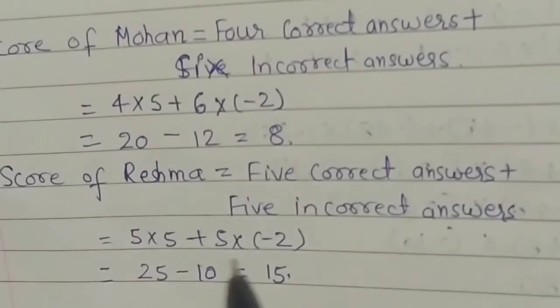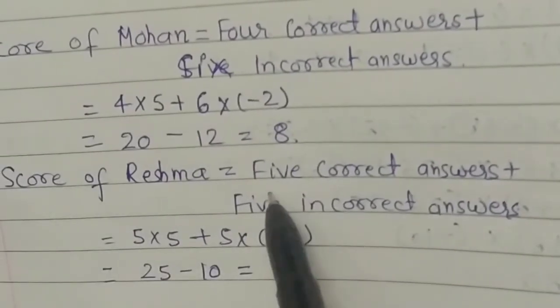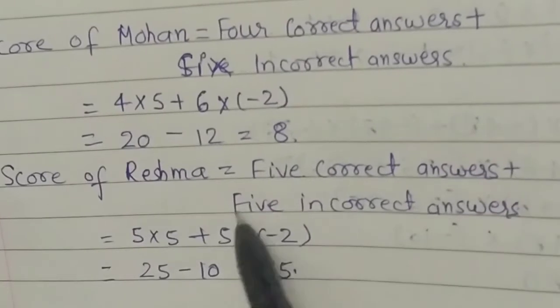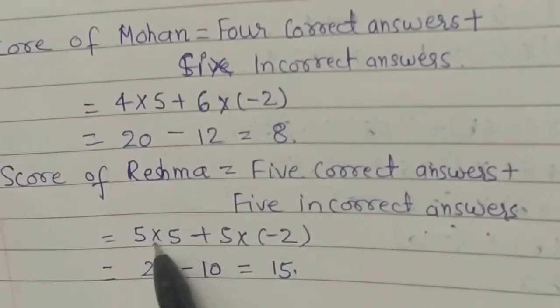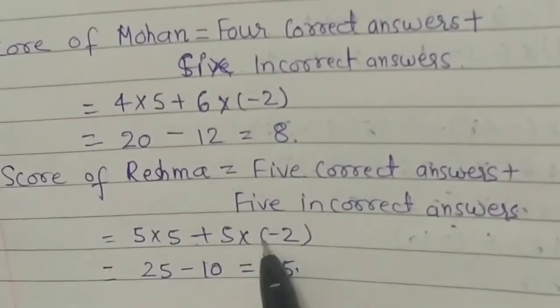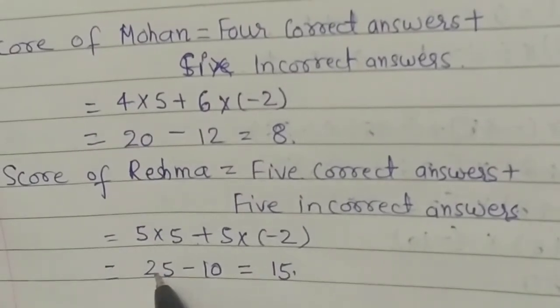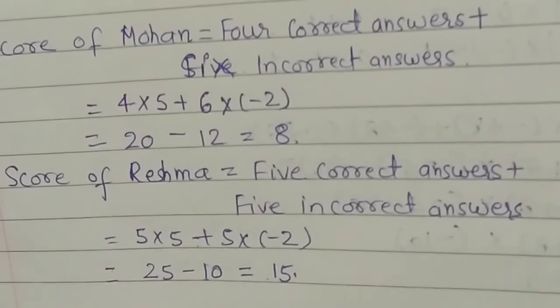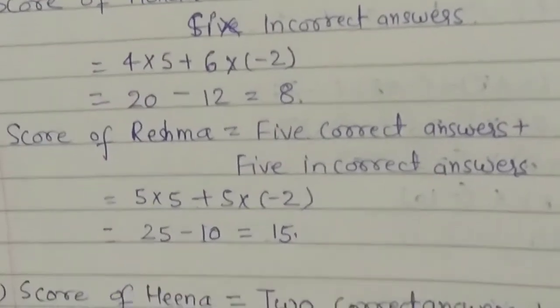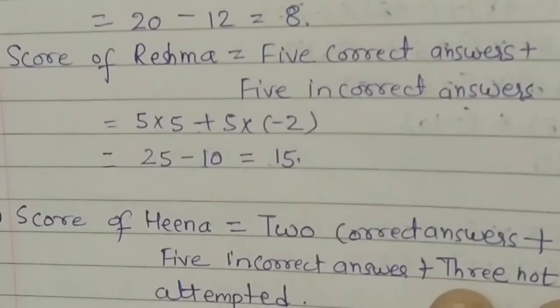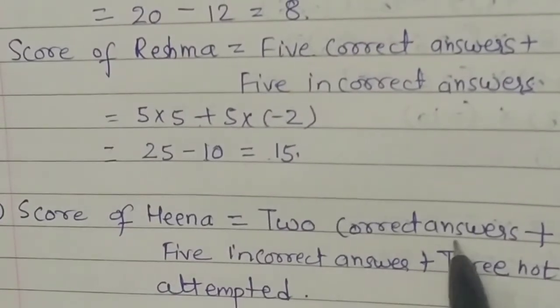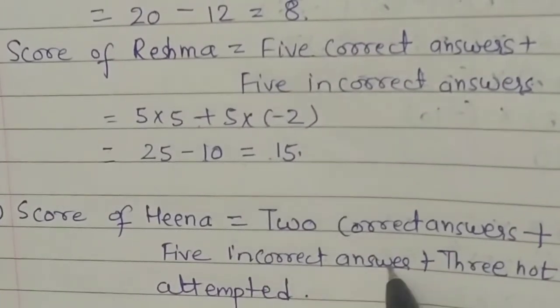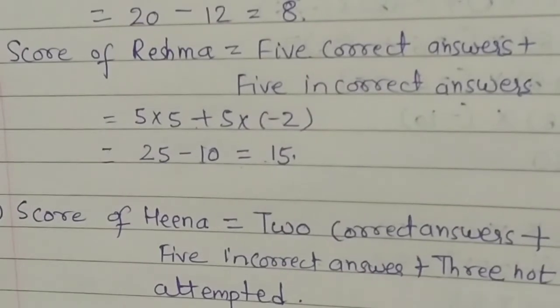Second is the score of Reshma, which is equal to 5 correct answers plus 5 incorrect answers. So 5 multiplied by 5 plus 5 multiplied by -2, that is 25 minus 10, which is equal to 15. Now go to the third one. Score of Hina. Here 2 correct answers plus 5 incorrect answers plus 3 not attempted.